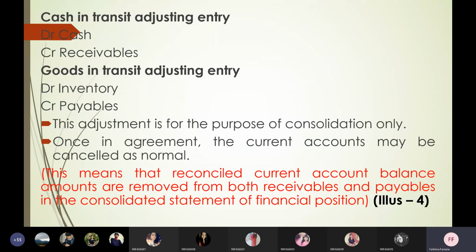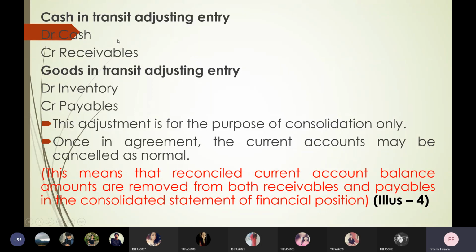Okay. Let's see. Cash in transit adjusting entry will be debit cash, credit receivables. Goods in transit, debit inventory, credit payables. From the practical point of view, you don't need this journal, but sometimes you may be asked 1 or 2 marks on this. For that purpose, you read it.